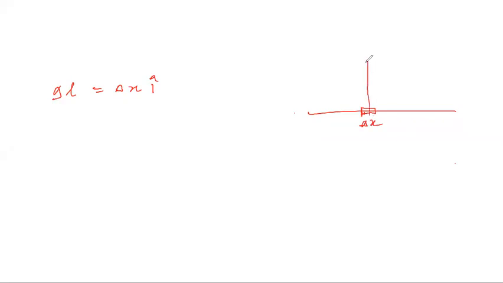And on this axis, there is some point P, whose distance is given to be 0.5 meter. So what we need to find is the magnitude of the magnetic field on the y-axis at a distance of 0.5 meter. And delta x is given to be 1 centimeter. So students, here we will have to make use of Biot-Savart law.